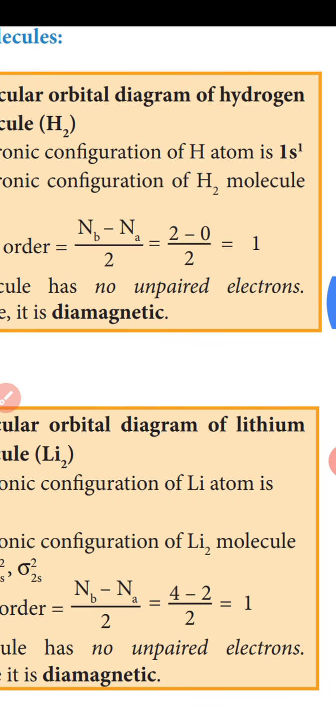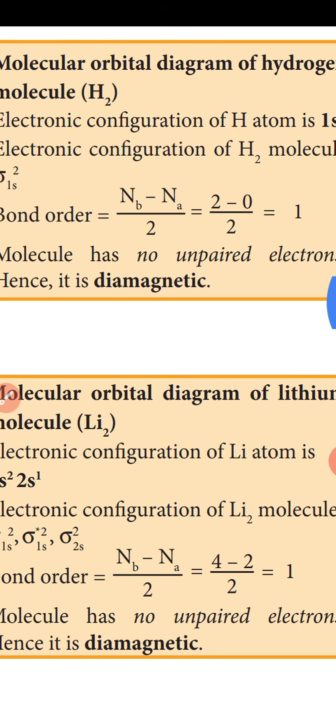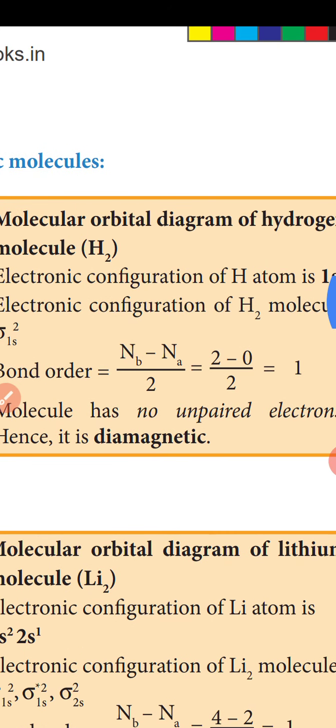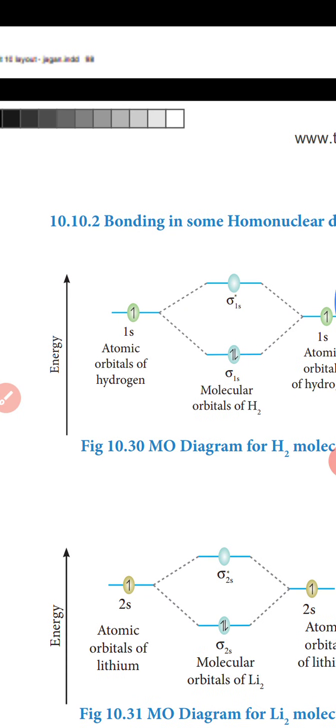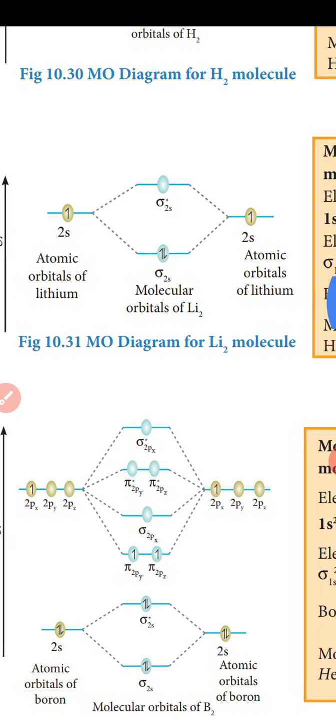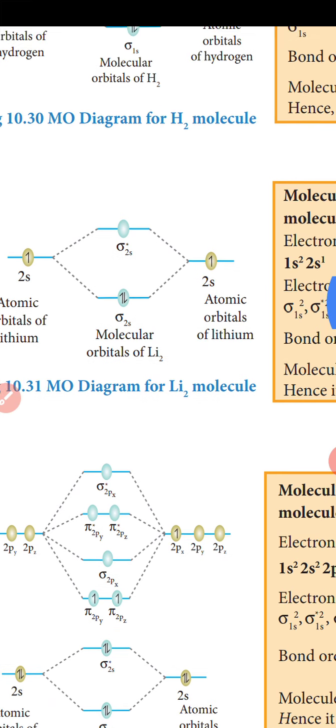The molecule has no unpaired electrons, hence it is diamagnetic. Okay, clear? Diamagnetic.